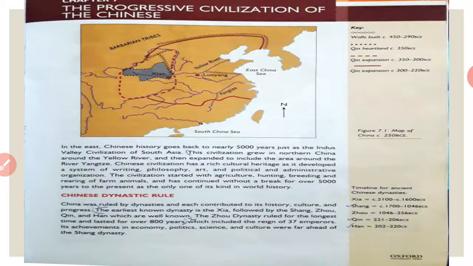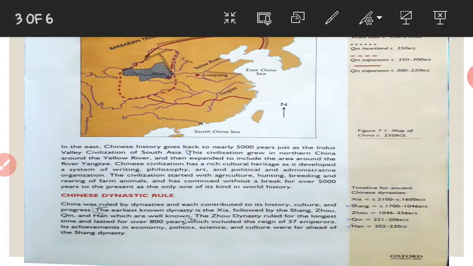I took the pictures, but like the previous video, I will explain it, I won't read it. The Chinese civilization grew in northern China around the Yellow River, and then expanded to include the area around the river Yangtze. Chinese civilization had a rich culture and heritage, as it developed a system of writing, philosophy, art, and political and administrative organization.